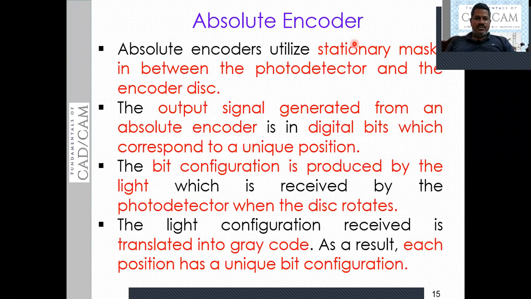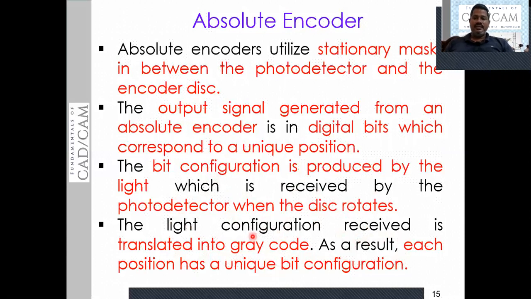Okay, so the bit configuration is provided by the light, which is received by the photodetector when the disk rotates. Then the light configuration received is translated into gray code. As a result, the position has a unique bit configuration.